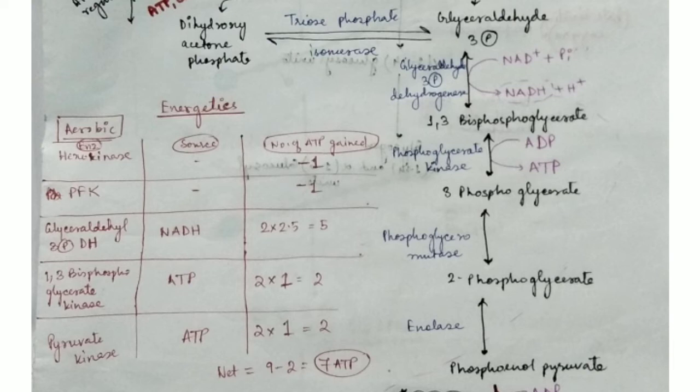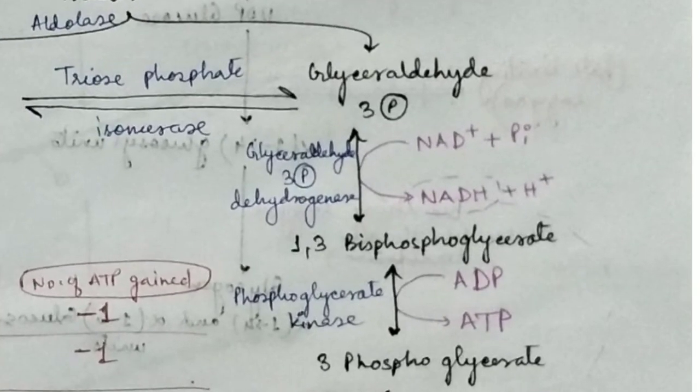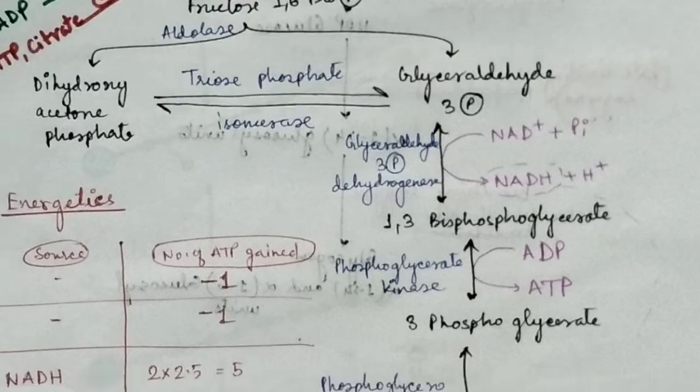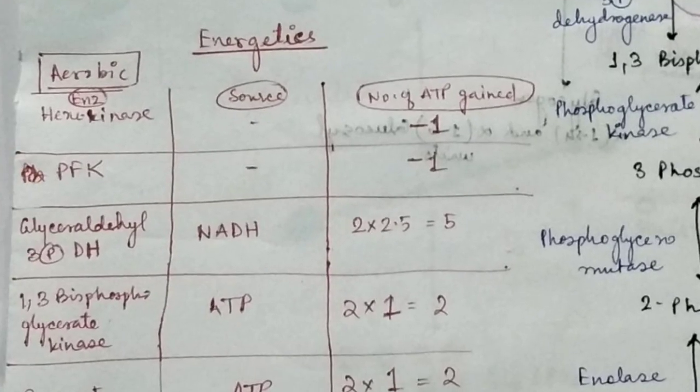Glyceraldehyde 3-phosphate dehydrogenase. Here we saw that yes, NADH is getting produced. But remember, this glyceraldehyde 3-phosphate is a 3-carbon compound and it is coming from fructose 1,6-bisphosphate. So there will be 2 glyceraldehyde 3-phosphate. So for 2 glyceraldehyde 3-phosphate converting into 2 1,3-bisphosphoglycerate, there will be 2 NADH generated. And we know that from 1 NADH we get 2.5 ATP if it enters into the electron transport chain. So from 2 NADH we are going to get 5 ATP.